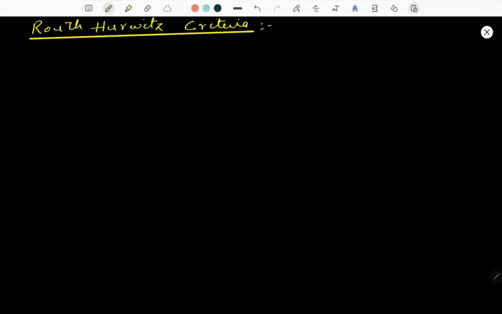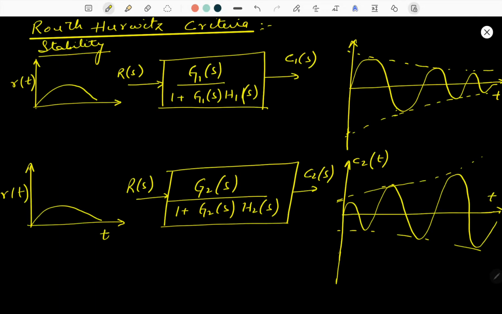So, hello and welcome. In this lecture, we are going to discuss the Routh criteria. And before coming to that, why we use the criteria and for what, let's have a brief discussion on stability. What is stability? Here is a simple example to understand stability in a very simple manner.